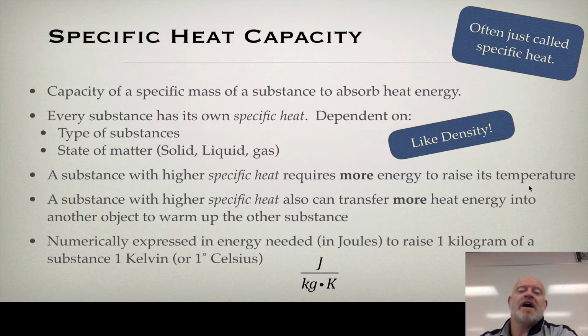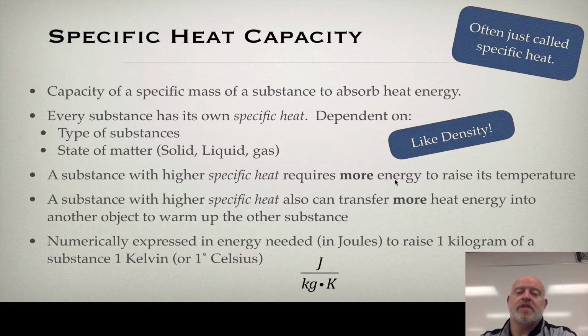If I have two different substances, one with a specific heat of, let's say, 1,000, and one with a specific heat of 500, and I put the same amount of energy into them, in the same oven, under the same Bunsen burner, whatever it happens to be, the one with more specific heat capacity is going to change temperature less, because of the amount of energy it takes to make this happen. So if I want them to have the same temperature change, I'm going to have to put more energy into it to raise it the same amount.